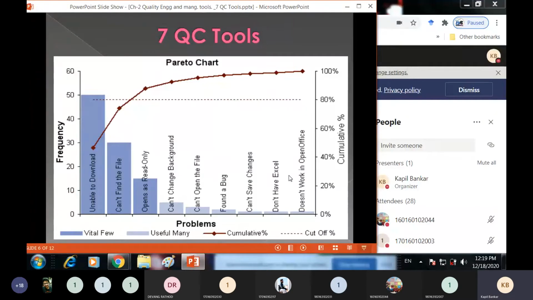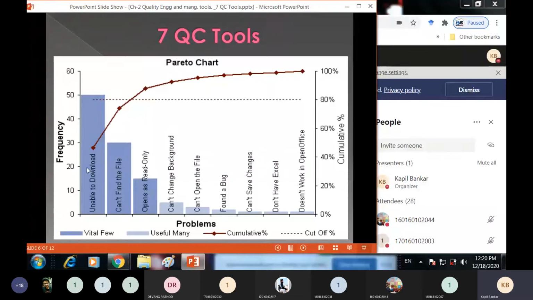Suppose you find a number of problems. Number one is unable to download the file. The frequency means the number of people who are unable to download the file. So that is the frequency.